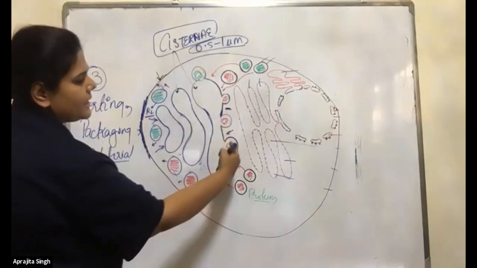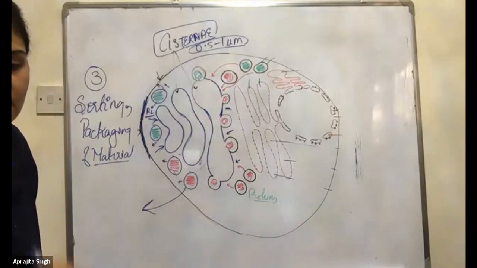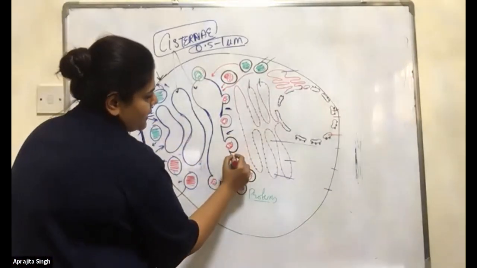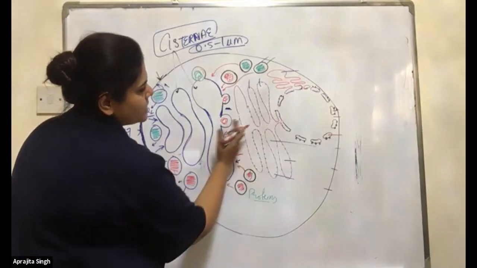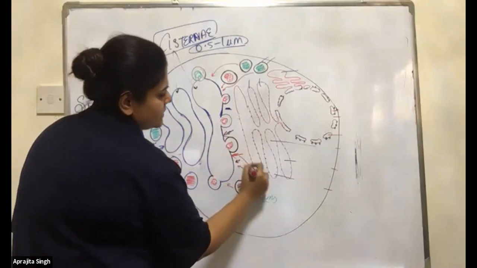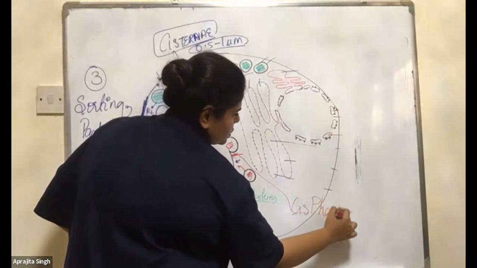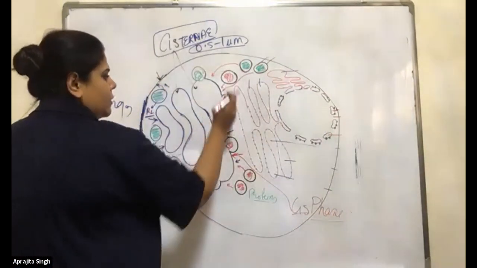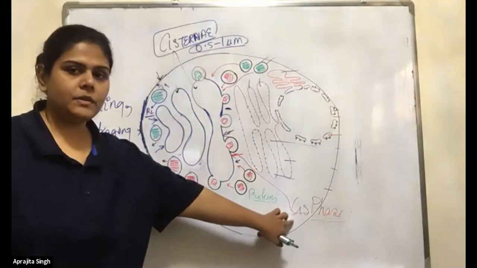The back side is known as the cis phase, the phase towards the endoplasmic reticulum. Question can be asked: what is the name of the phase which is present near the endoplasmic reticulum? It's the cis phase.